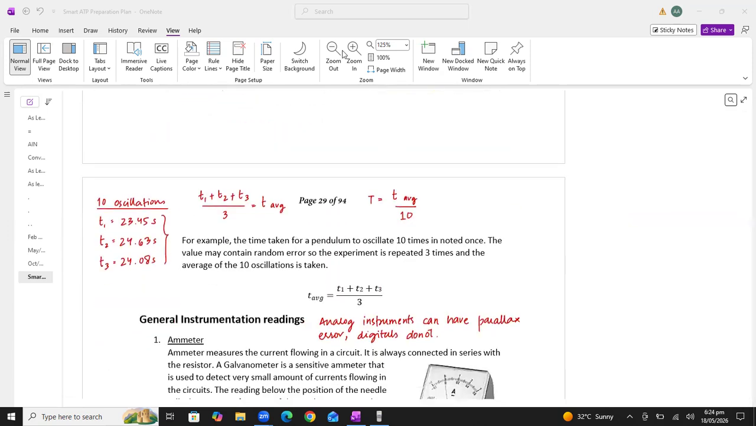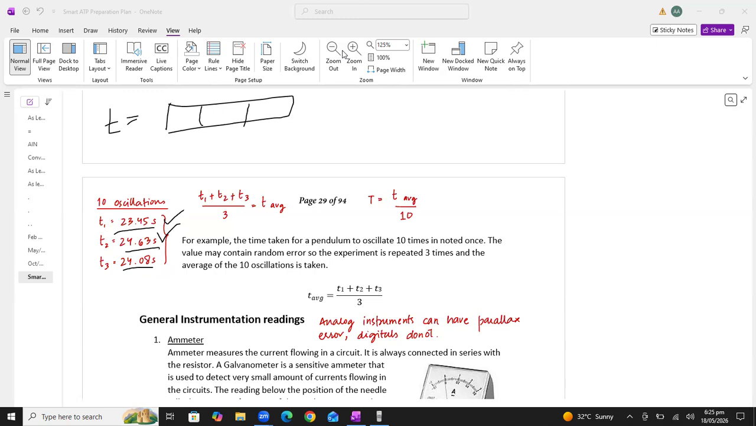Acha, usually I found when I was checking my mock paper that students don't know the calculation of average. For example, if I give you three readings of time and ask you to calculate the average value of time. The first value of time is 23.45 seconds. Second value of time is 24.63 seconds. You can see all the readings are given in four significant figures.